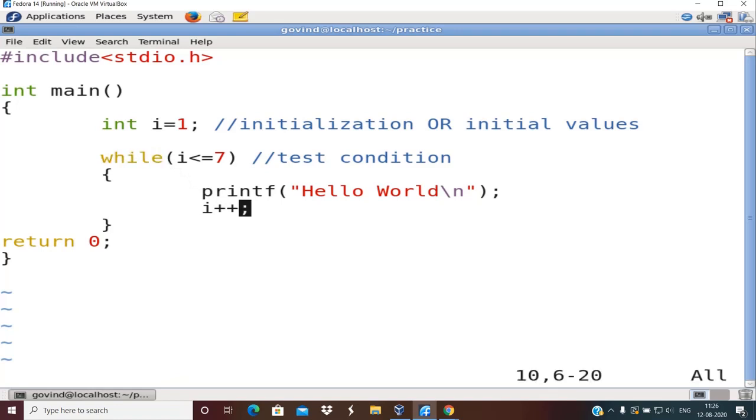That's why we use for over while, because it is easier to read. Why is it easy? Because all three, initial values, test condition as well as increment or decrement, are put together in the header of the for itself, which makes it easier to understand and easier to write also, right?